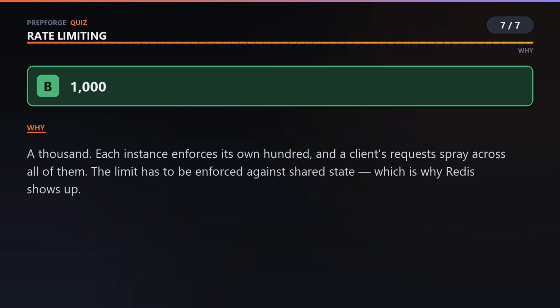1,000. Every instance is confidently enforcing its own 100, completely unaware the other 9 exist, and the load balancer is happily spraying one client's requests across all of them. You've got 10 limiters, not one limit. This is the moment every rate limiter design meets Redis.